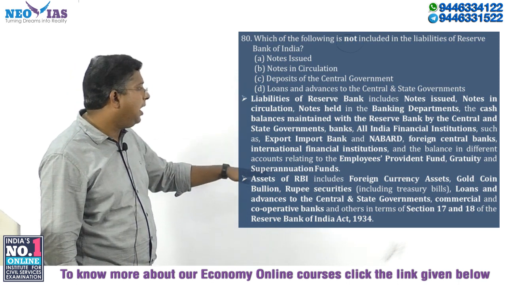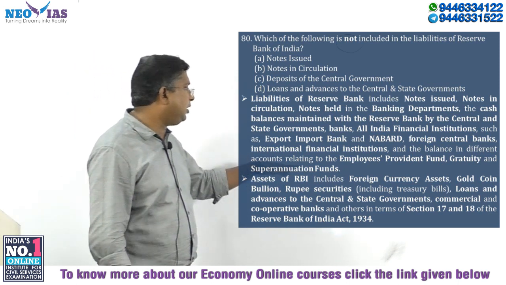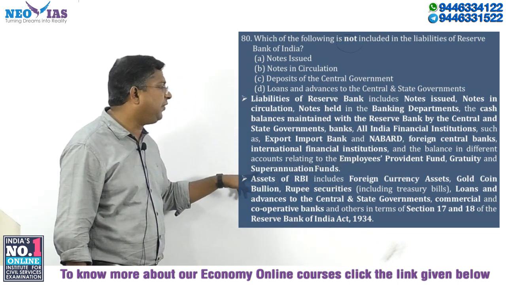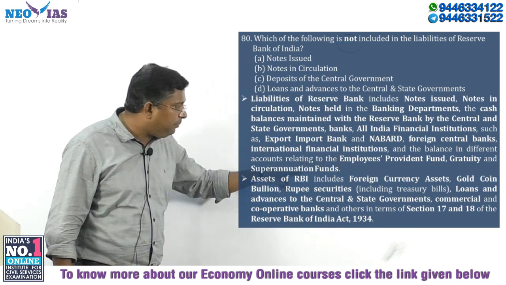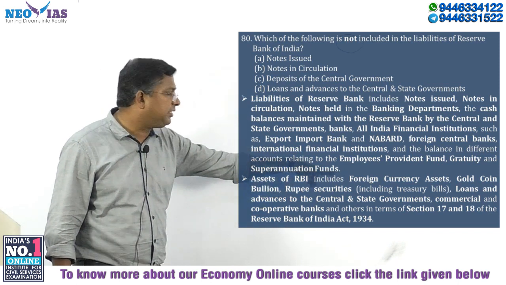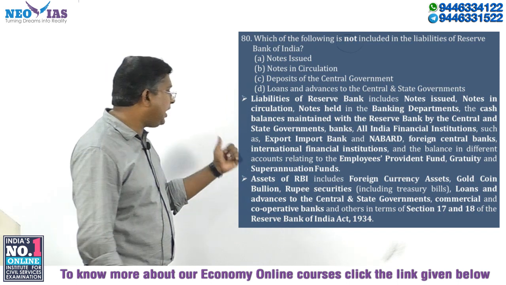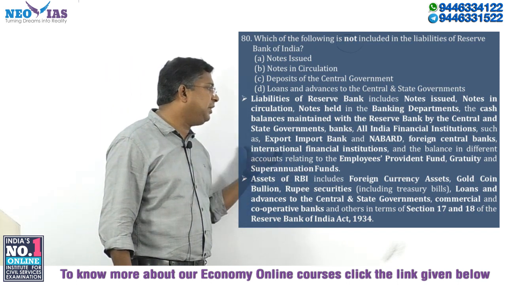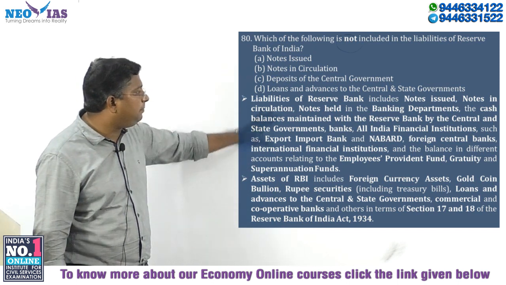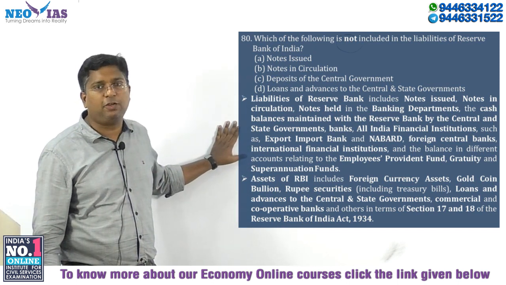As well as the balances in different accounts relating to Employees Provident Fund, Gratuity and Superannuation Fund. Okay, so RBI employees' Provident Fund, Gratuity and Superannuation Fund is kept in a different balance account. So all these are the liabilities of Reserve Bank of India.